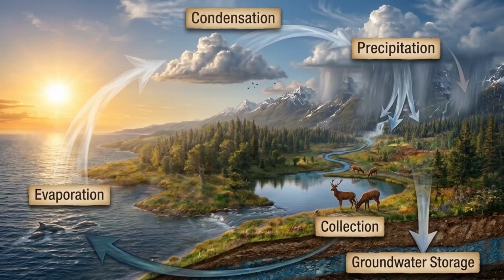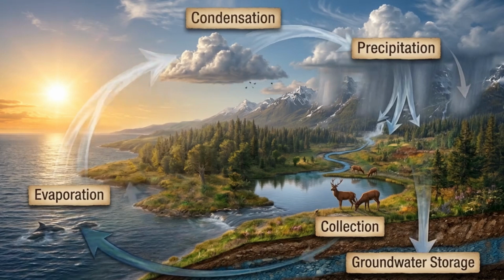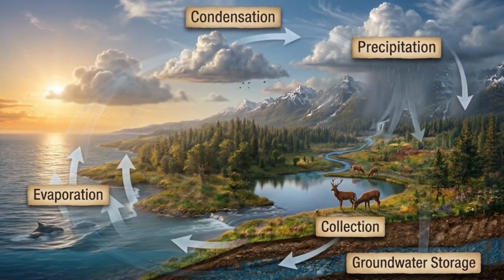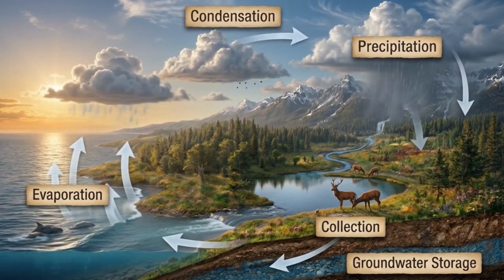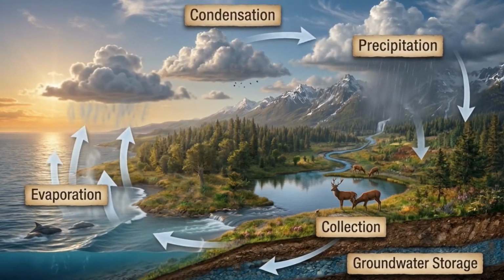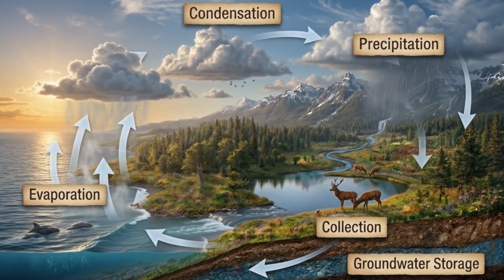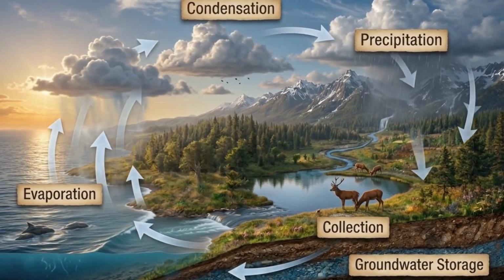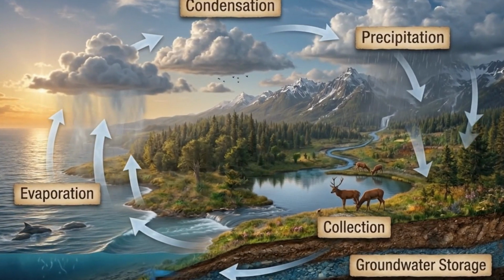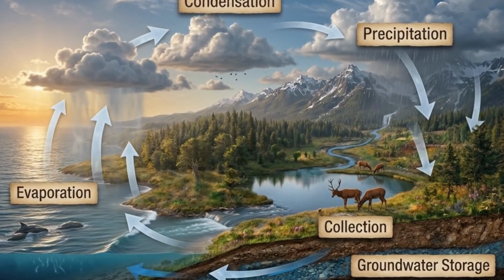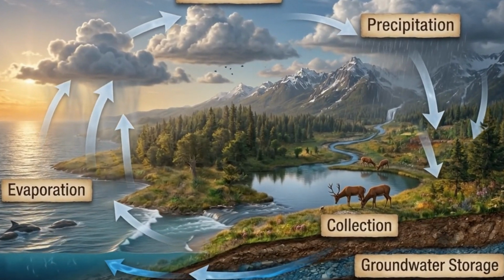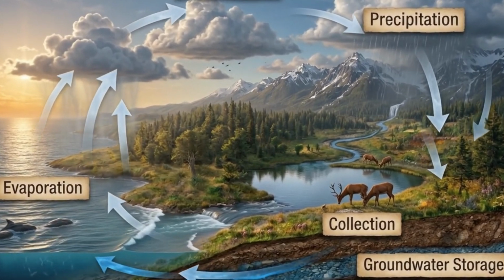Before we begin, let's look at the amazing journey of water. The water cycle has 5 main steps. Step 1, evaporation. Step 2, condensation. Step 3, precipitation. Step 4, collection. Step 5, groundwater storage. After these steps, rain helps bring life to plants, animals, and people. Now, let's discover each step one by one.